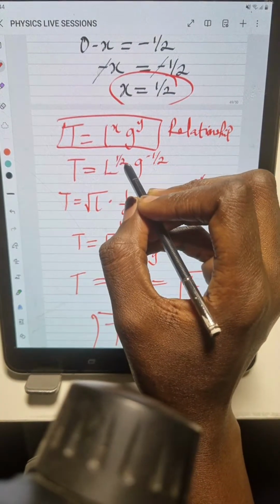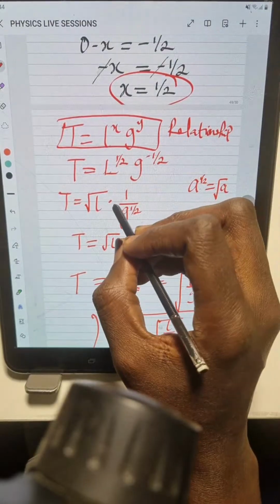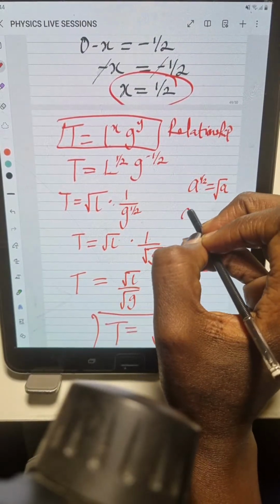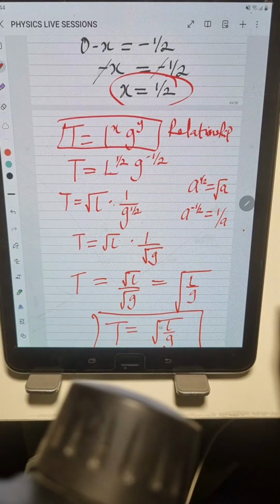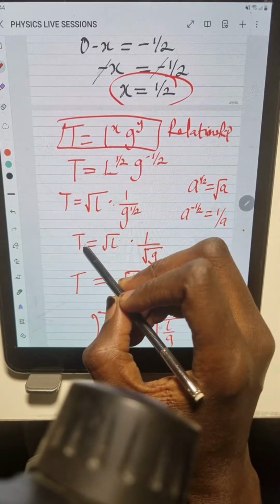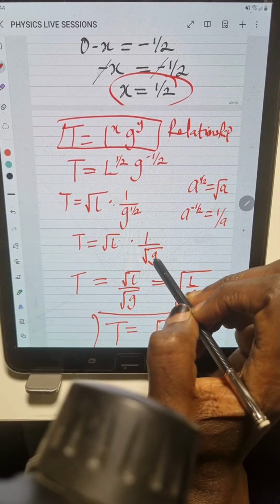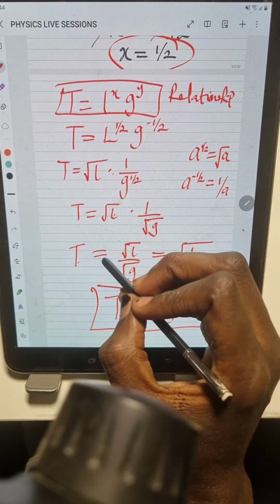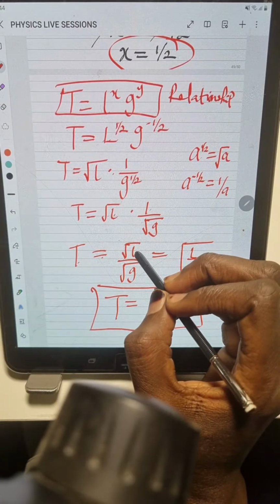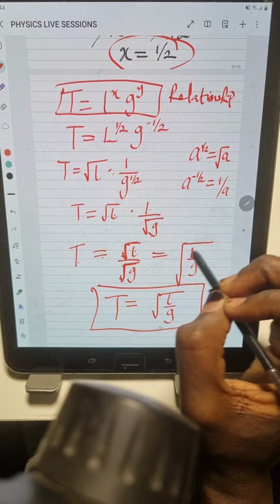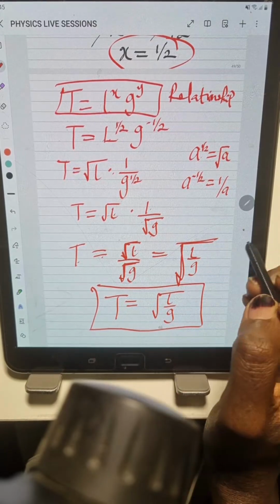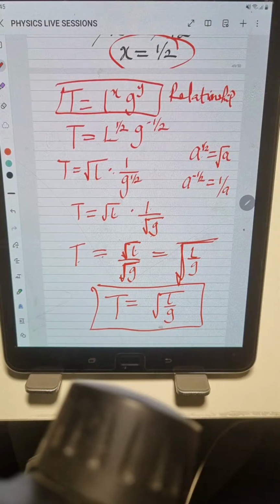So L to the power of 1 over 2 is square root of L times, if you have a to the power of minus 1 over 2, this is the same thing as saying 1 over square root of a. All we are just doing here is our basic knowledge in what? Indices, right? So this is square root of L times 1 over square root of G. So we have t is equal to square root of L all over square root of G. So they both have the square root symbol. So we just introduce the bigger square root and put the quantities in one square root.